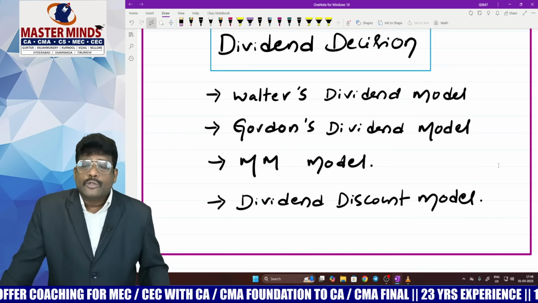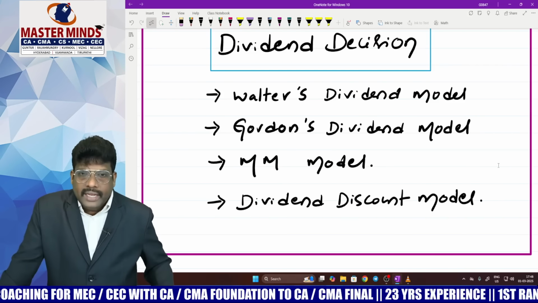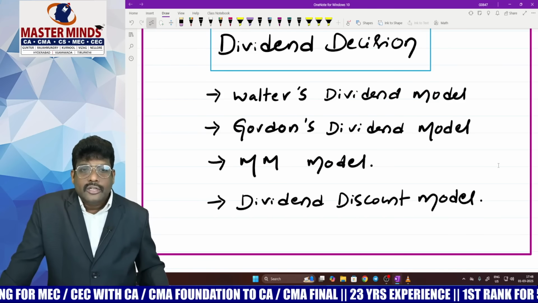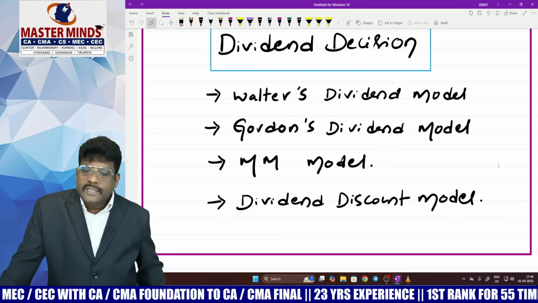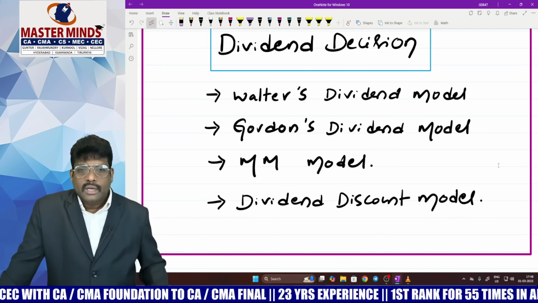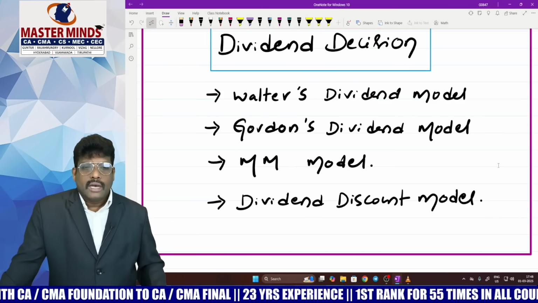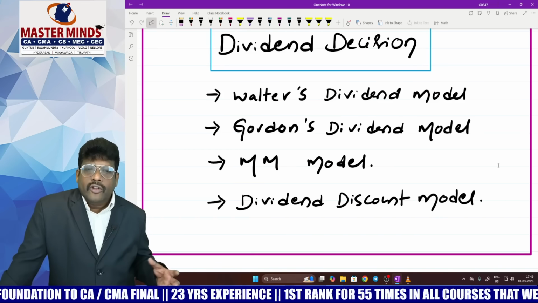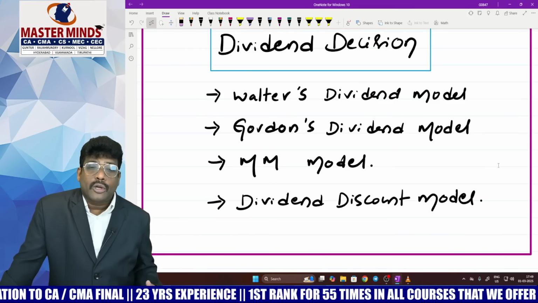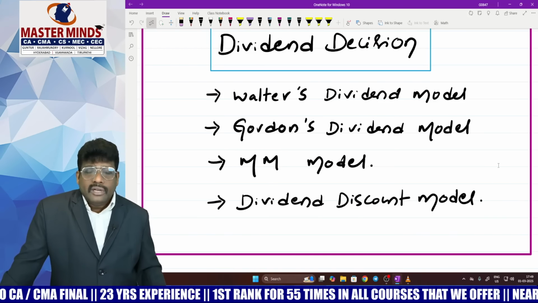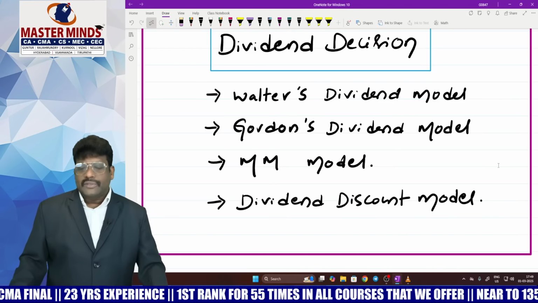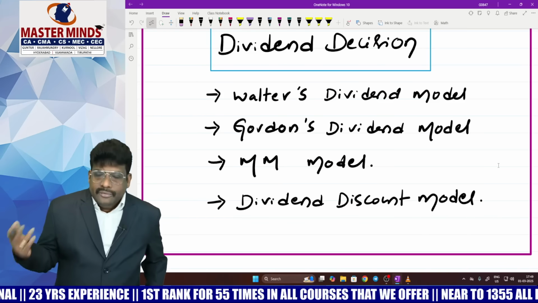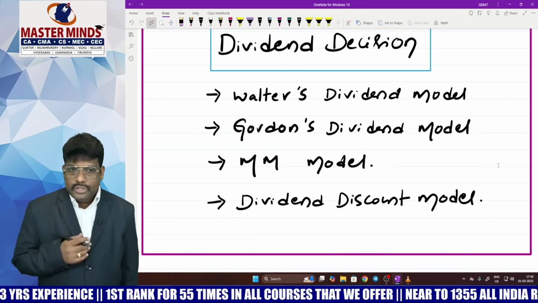This is also. So, dividend decision: whether the company has to declare a dividend or not. In this dividend decision, we have multiple models, relevant models and irrelevant models. Under the relevant models, the argument is that dividend decision will influence the market price. Whereas the irrelevant model argues that dividend decision never influences market price. The market value of the company depends upon its investment decision, where earning plays a very, very important role.